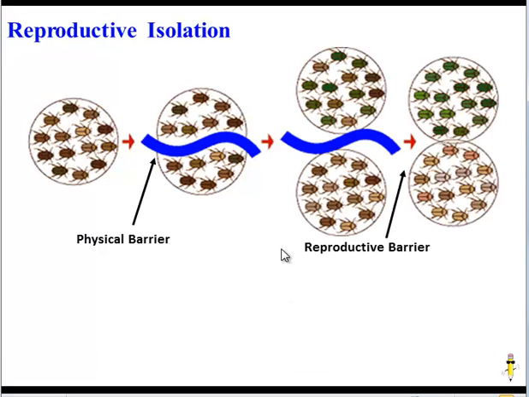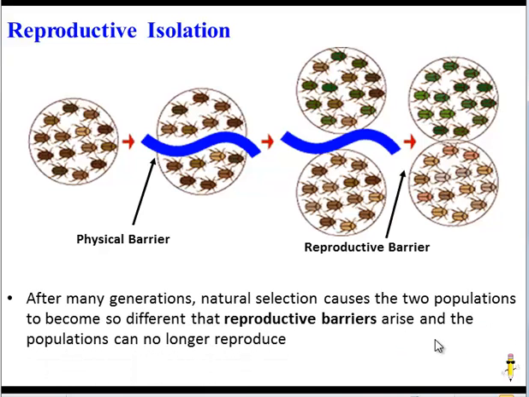And that leads to the second step, which is reproductive isolation. Here you can see that over a long period of time, that's implied by the arrow, this population has a higher percentage of green beetles, and this population has a higher percentage of brown beetles, and that might reflect different habitats. And what's happened now is that even if they are reunited, they have become so different that they can't reproduce. Some sort of reproductive barrier has emerged.